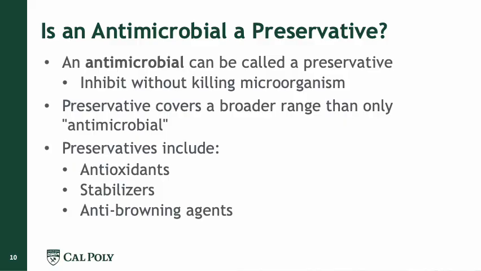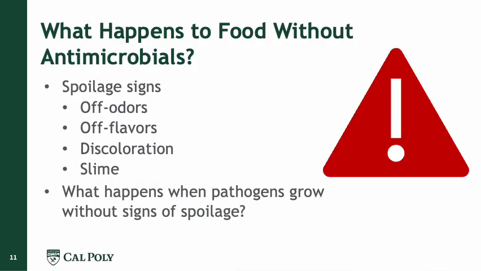And when we talk about antimicrobials, and we have talked about that earlier, we have chemicals that are used as antimicrobials, and we also have natural antimicrobials, which are mainly extracted from different types of spices like cinnamon or cloves. So if we don't do anything to the food, as we talked about in the pumpkin example, if we don't use any type of antimicrobials, we're going to see spoilage signs like odors, flavors, discoloration, slime, change in texture, softening of, let's say, fruits and vegetables.